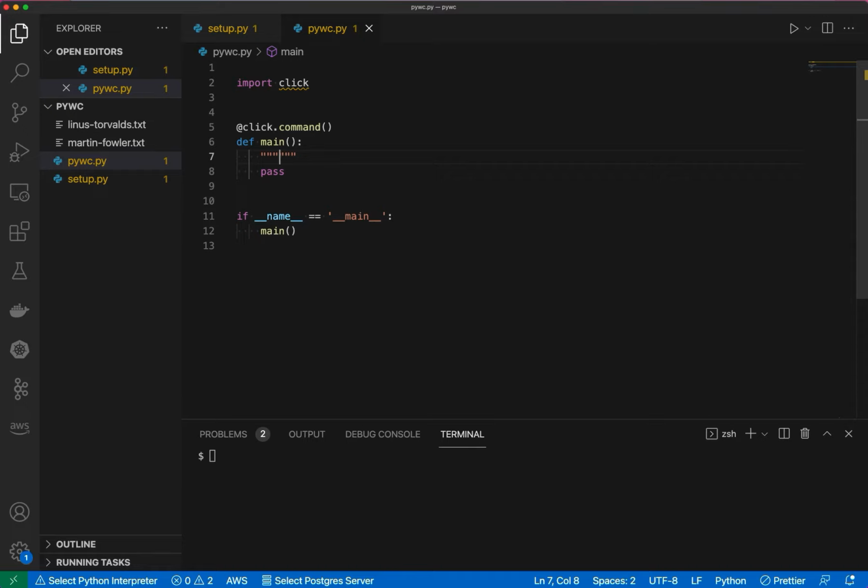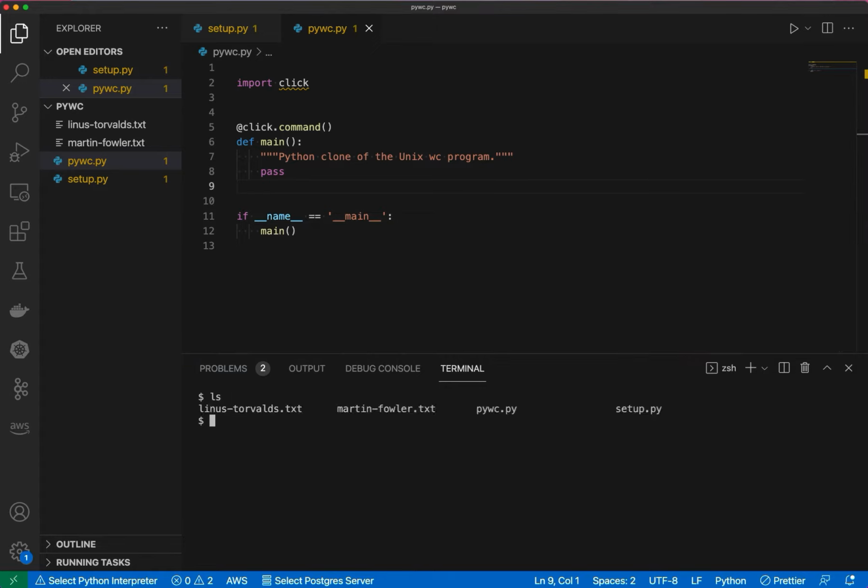However, with Click, they hold a little bit of extra value in that whatever I put into this Python docstring will actually get parsed out and shown in a help page that the Click framework is going to construct for me, which is super awesome. So I will say this is a Python clone of the Unix WC program. Fantastic.